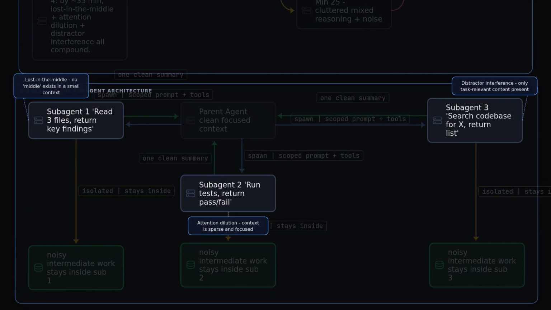Map this back to Playlist 3. Lost in the middle? Doesn't apply. Each subagent's context is small enough there is no middle. Attention dilution? Doesn't apply. Each context is focused and sparse. Distractor interference? Doesn't apply. The subagent only sees what's relevant. The 3 failure modes that compound in a long session are structurally absent in a well-designed subagent run. That's not optimization, that's elimination.